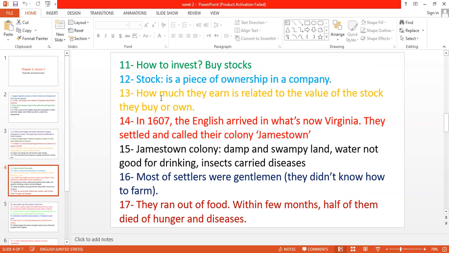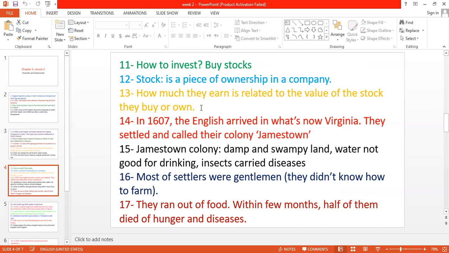Okay, and how much they earn is related to the value of the stock. For example, if Mrs. Mayada bought three stocks, okay, so I'm gonna earn money according to the three stocks, okay? And if Muhammad bought five stocks, okay? So Muhammad will earn more money than Mayada.